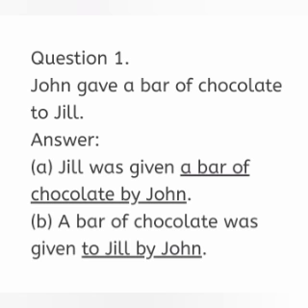Let's see the first question. John gave a bar of chocolate to Jill. Here in this question there are two objects. The direct object is chocolate because it is the answer for the question word what, and the indirect object is Jill. It is the answer for the question to whom. As given in the question, we have to transform this sentence into passive by using the direct object as a subject in one sentence and the indirect object as a subject in another sentence.